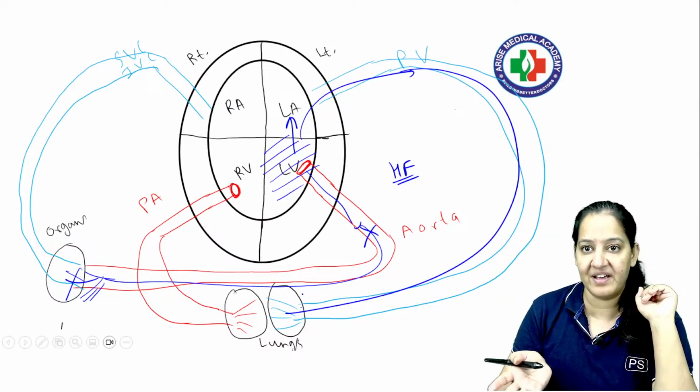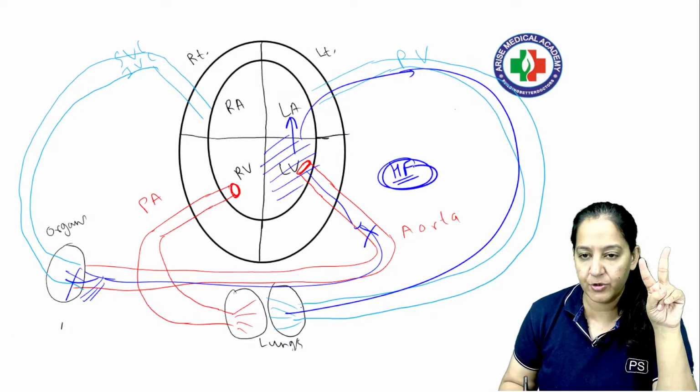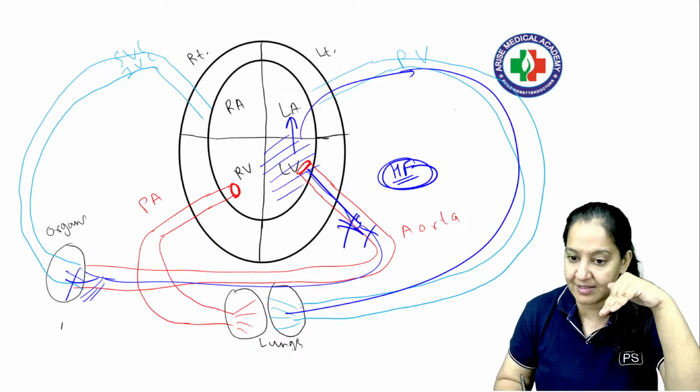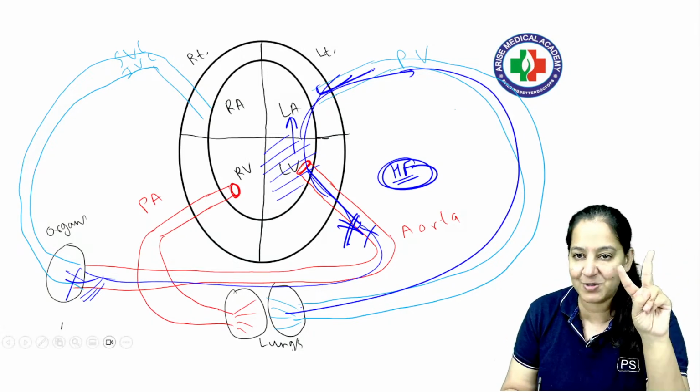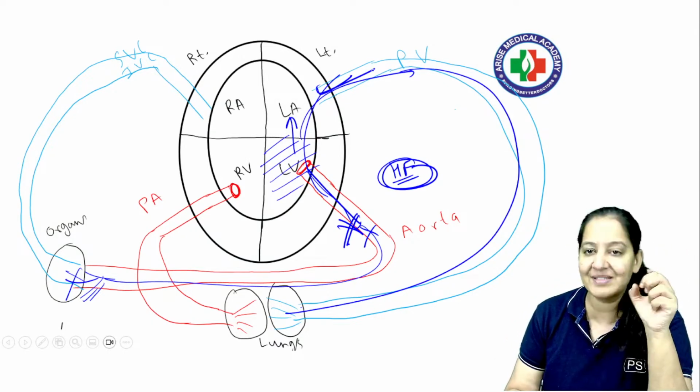This is backward failure. So in heart failure, symptoms occur due to two reasons: the blood cannot move forward, and the blood is moving backward. So two kinds of symptoms are there because the left ventricle is not pumping.